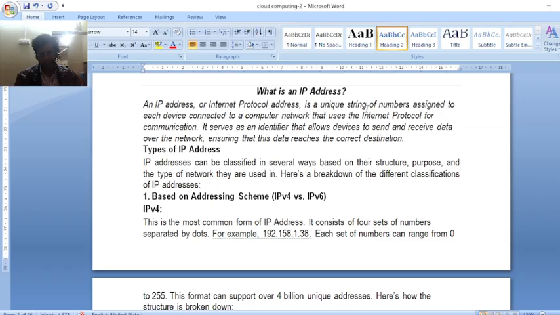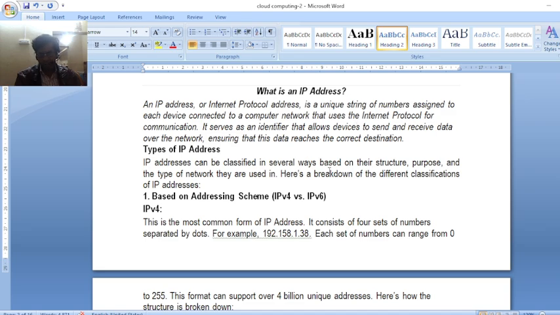It serves as an identifier that allows a device to send and receive data over the net, ensuring the data reaches the correct destination. Communication is possible through the IP address. Without an IP address you cannot communicate with your devices.